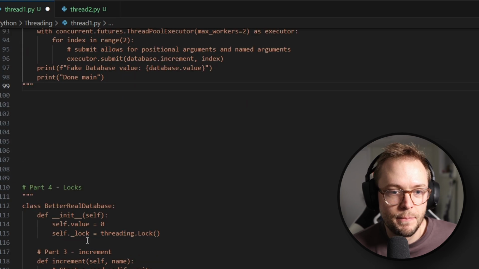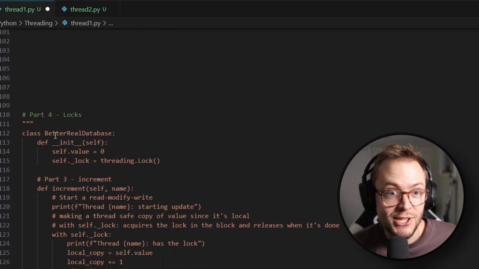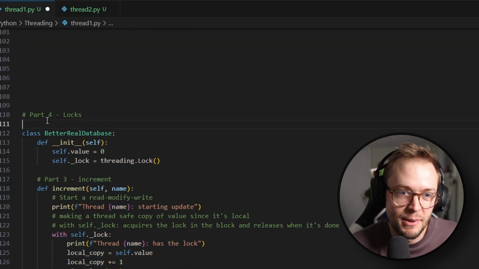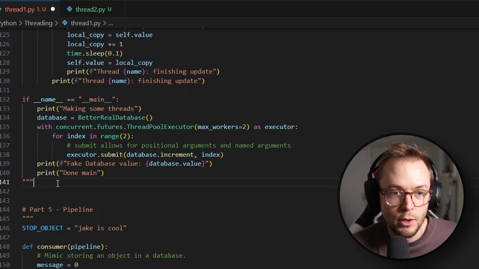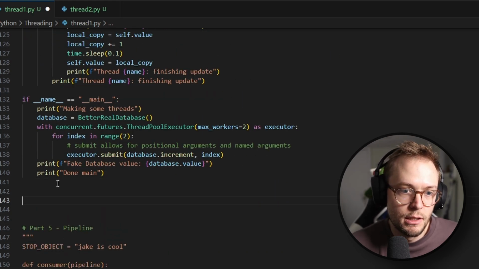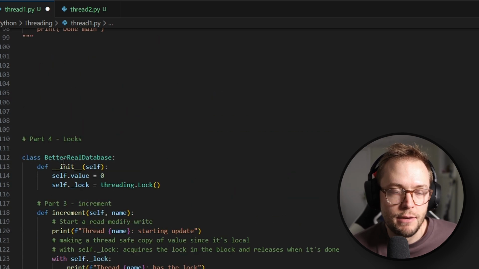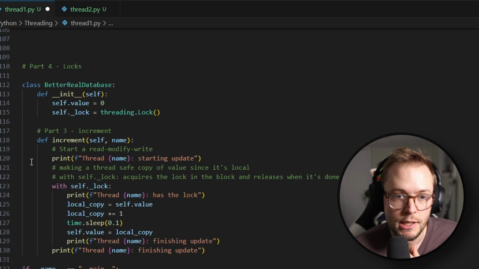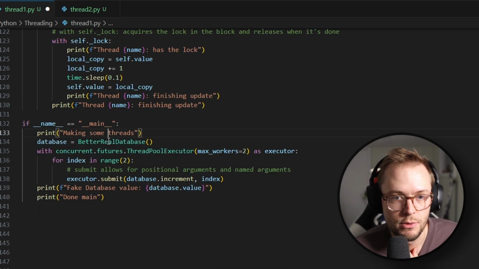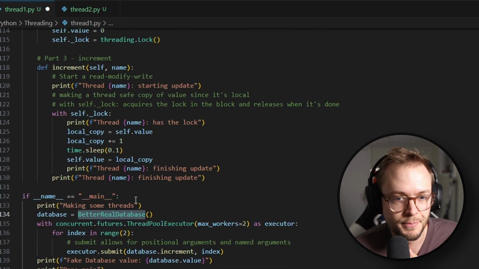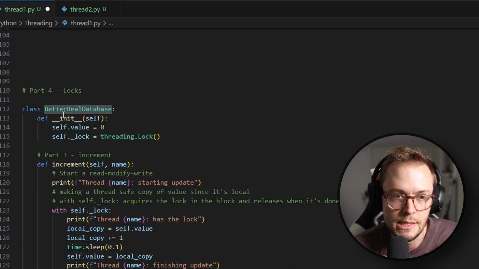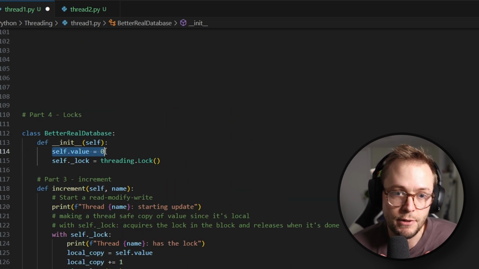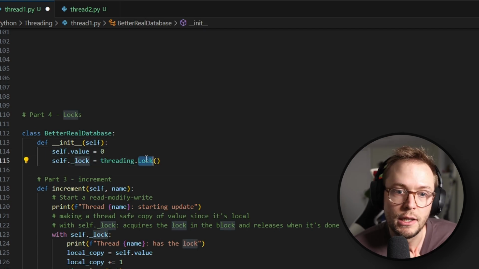All right, locks. So locks is one of the great ways you can do this. So we now have our better real database, and we'll talk about part 5 later. So our better real database, when we initialize it, we can see that this is basically the same. It defines our value again, but it also defines this lock, which is a threading.lock.